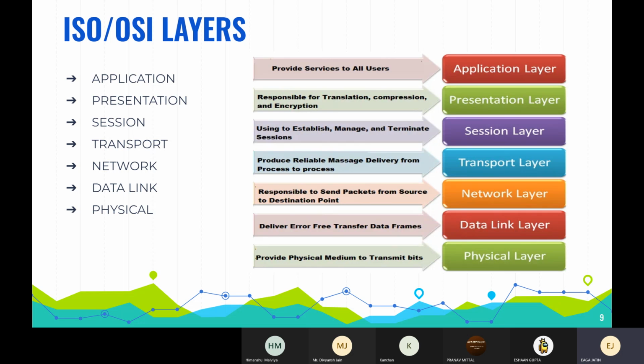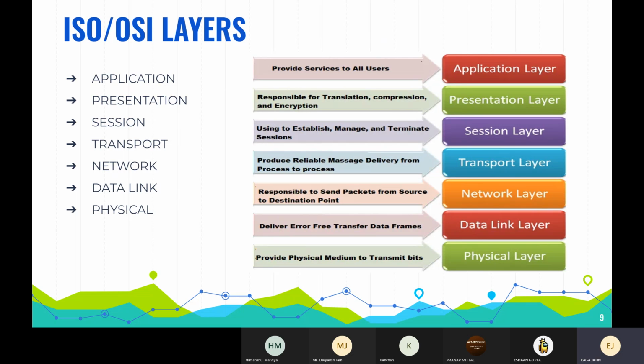We'll be talking about these 7 layers. Those are application, presentation, session, transport, network, data link, and physical layer. You have to remember all these names of the layers, but there is a shortcut to remember them: All People Seem To Need Data Processing.